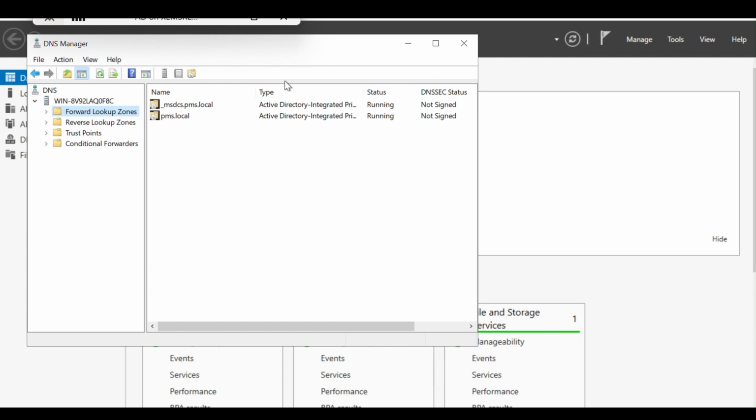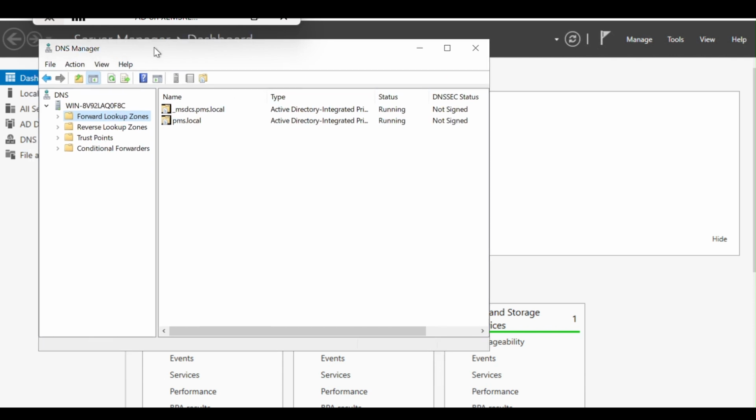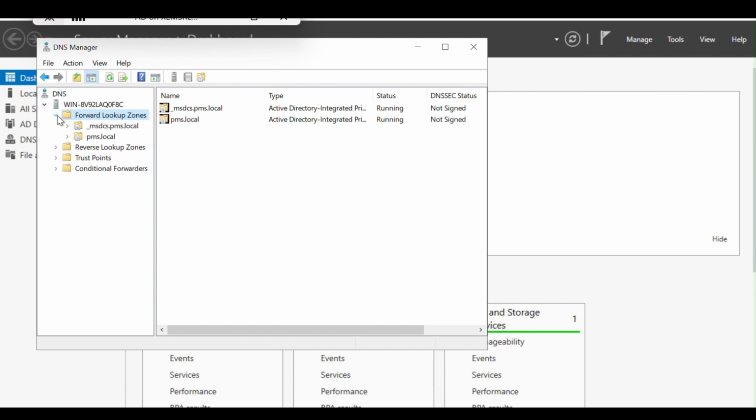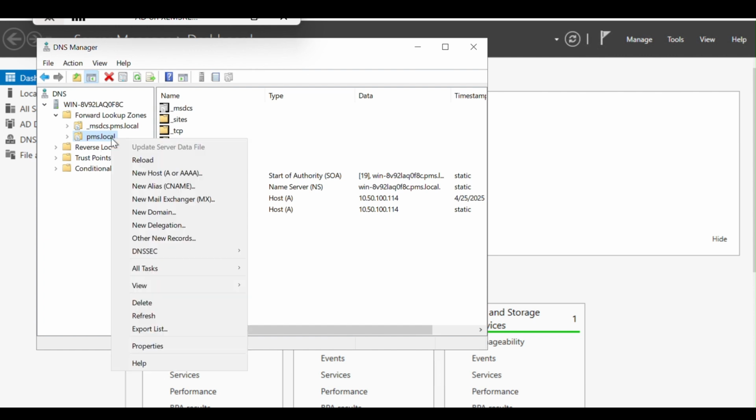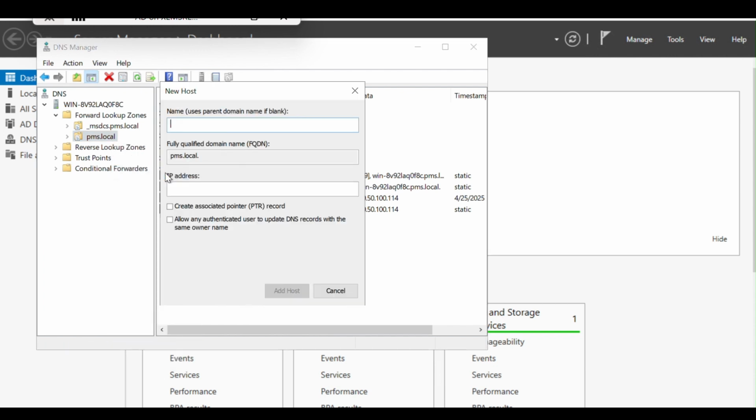How to do it is we have to open DNS Manager, the same thing, and we have to expand forward lookup zones. Right click on your domain name, that is pms.local. Right click and new host. So here I am giving my name, Srilal PC.